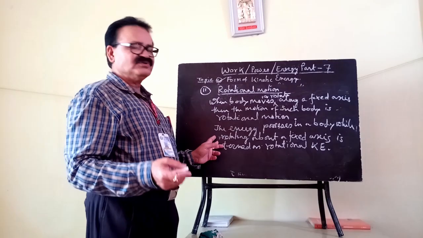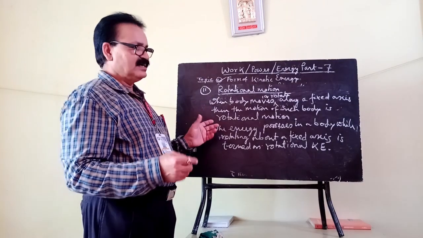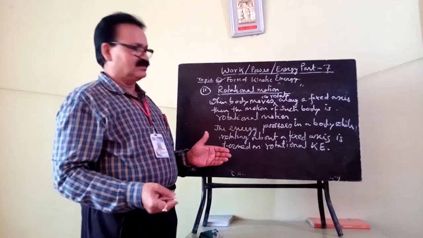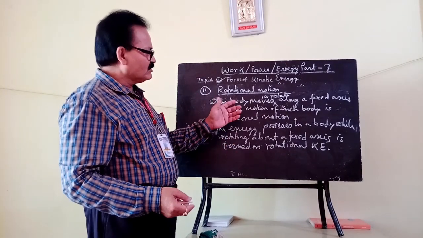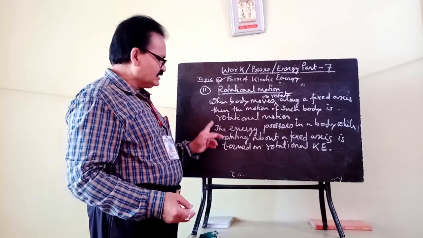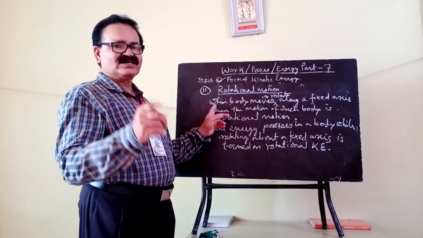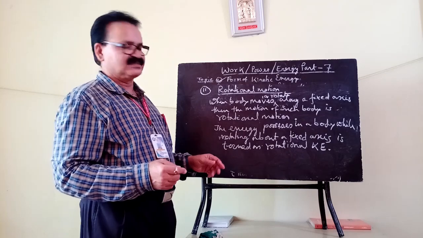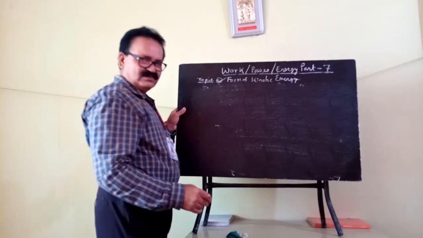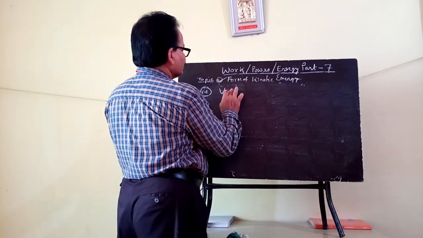Similarly, a diatomic gaseous molecule like a hydrogen molecule, oxygen molecule, nitrogen molecule, these are diatomic molecules. When it rotates about a fixed axis, this motion is also rotational motion. So a diatomic molecule possesses both kinds of motion, that is translational as well as rotational. Okay, clear? Now, the third type of motion is vibrational motion.